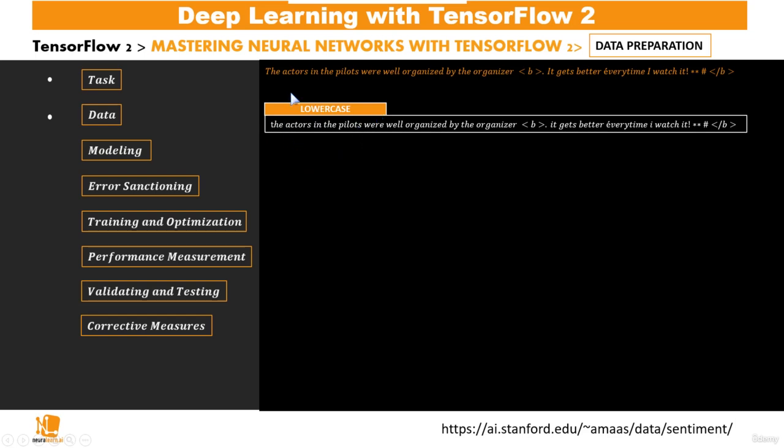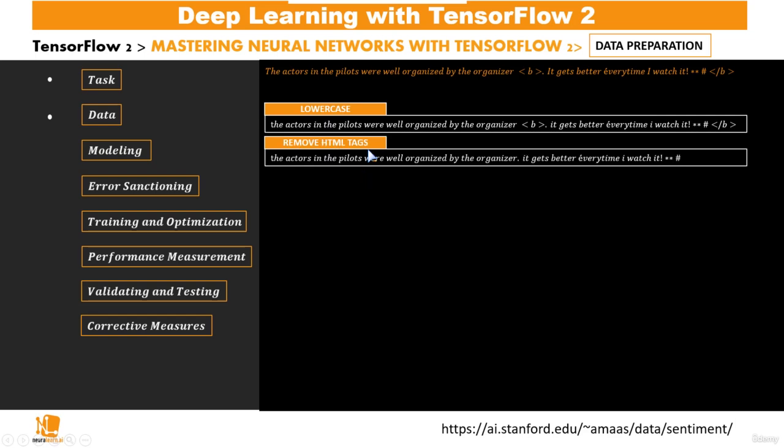If we had a vocabulary which says "This" and "this" are different words, that's not very efficient. So that's why we first convert this into lowercase, such that this is seen as this and it's also seen as this. So "This the" and "this the" actually mean the same now in this new vocabulary. So that's it for the lowercase.